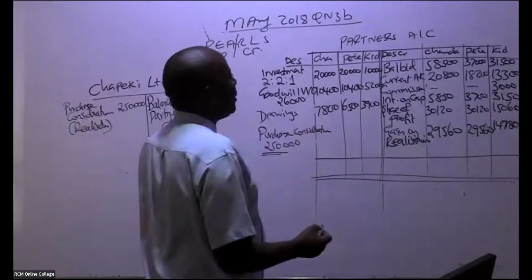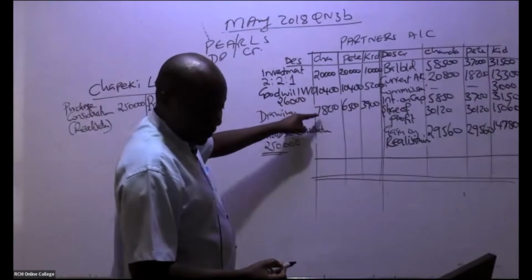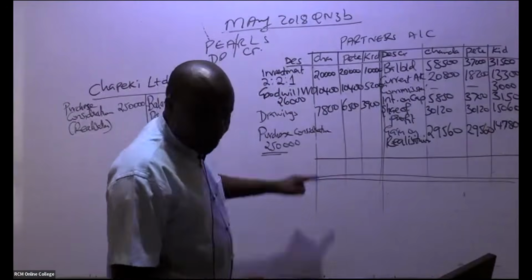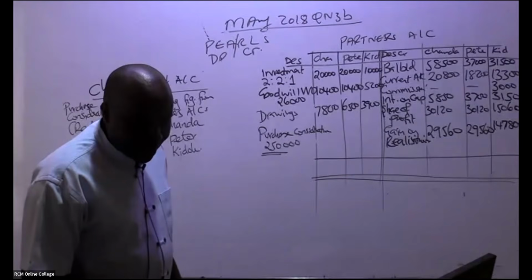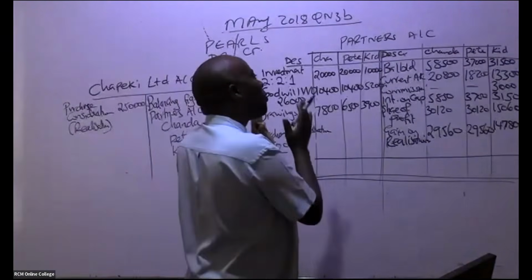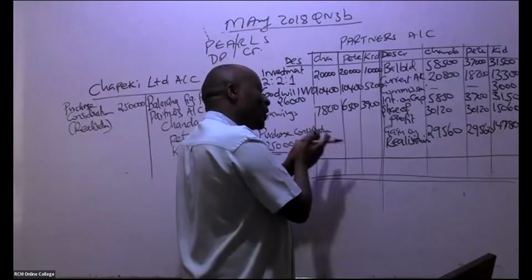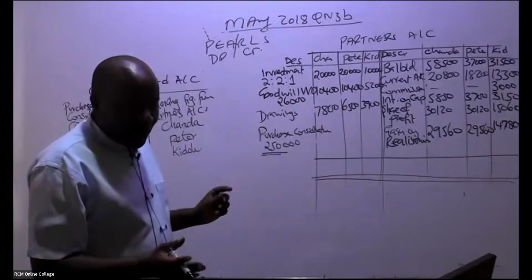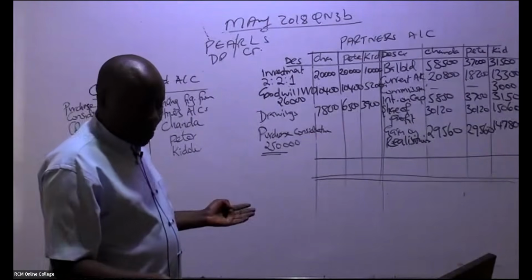Let's start with this ninja called Chanda. Are you able to add 20 plus 10,400 plus 7,800? Sharon has already given us figures. Remember, for partnership accounts, purchase consideration must always come to the debit side. Otherwise, you are wrong. A ninja has already given me these answers; you should strive to do that too.